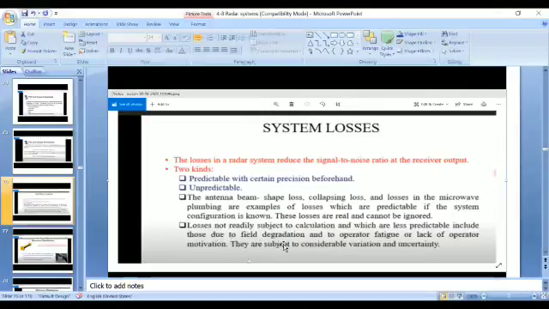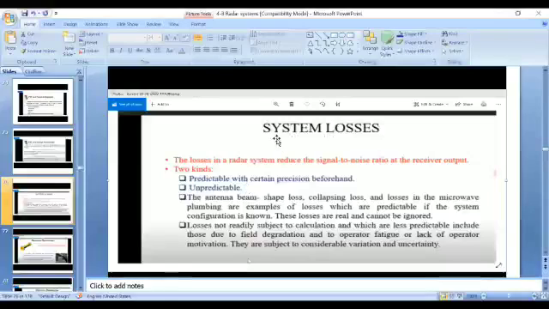But in some cases we are unable to predict the losses, because that loss may be due to manpower, here the radar operator. If it is due to lack of concentration of the radar operator, we cannot predict that. Everyone is expected to work with perfection. But weather conditions are also not predicted by us. So those losses come into the category of unpredictable.